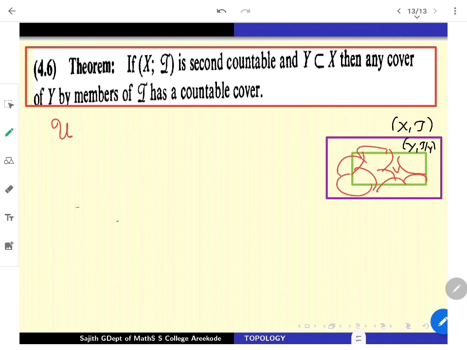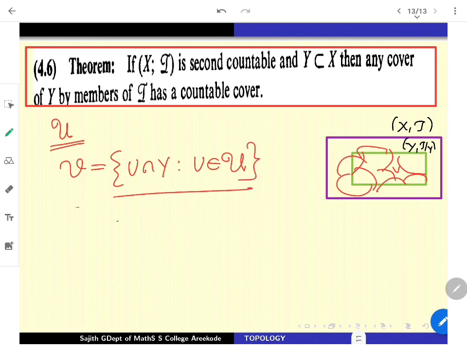So what the theorem says is that it has a countable subcovering. Whatever be the covering, it has a countable subcovering. That's what I am trying to prove. So once U is like this, just to form the appropriate V, a subcollection of subsets of Y, U_alpha intersection Y, where my U's are running over this U.